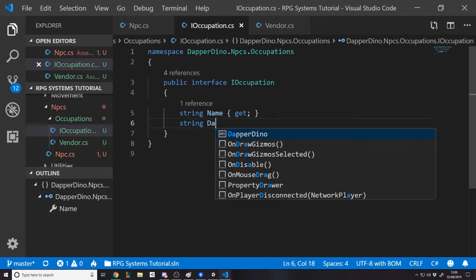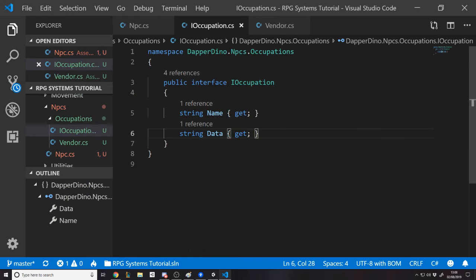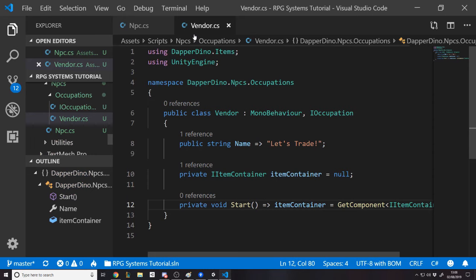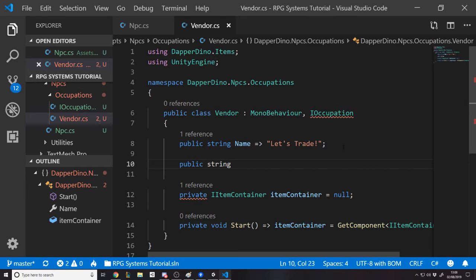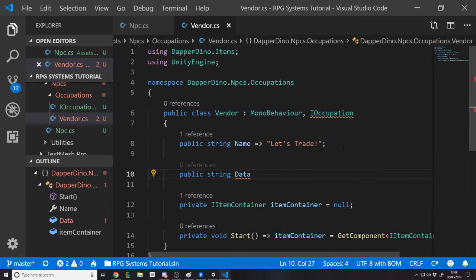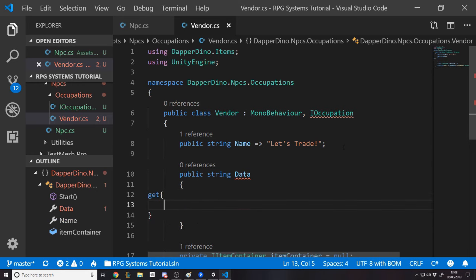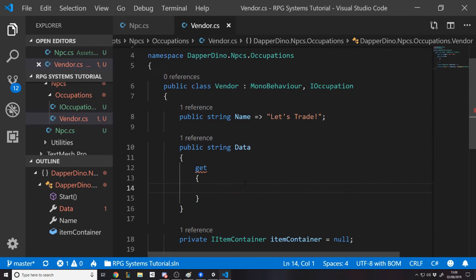So string GetData. Obviously, we can build that string however we want to. So to build that string, we'll do it here: public string GetData. Let's just say return empty string for now.